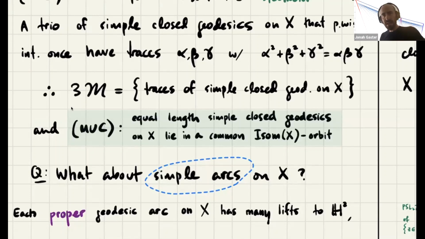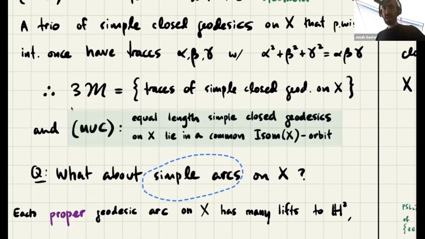In some sense, you might expect this story to be exactly the same as for simple closed curves, and it kind of is, but I think that there's some more juice, there's something convenient that happens for arcs that is harder to see for the closed curves, which is part of a general story. There are several problems now. I learned about this from Piotr Przytycki, who has some beautiful results where you take a question that's very difficult, a combinatorial question about simple closed curves, and it turns into something tractable with beautiful answers about simple arcs.